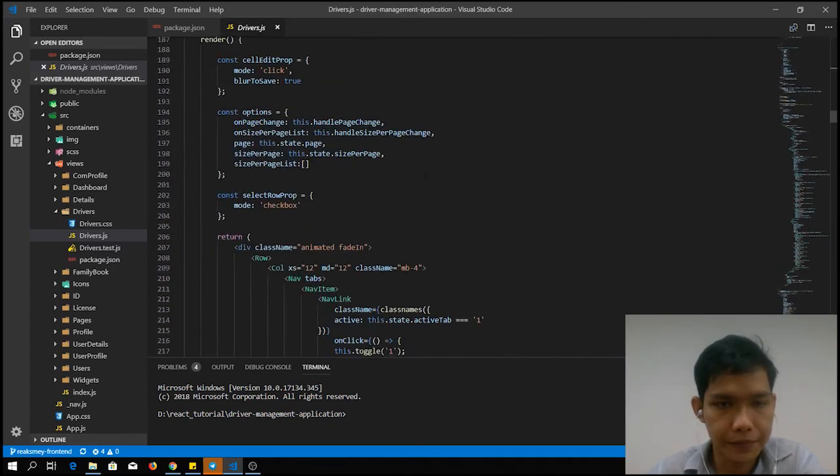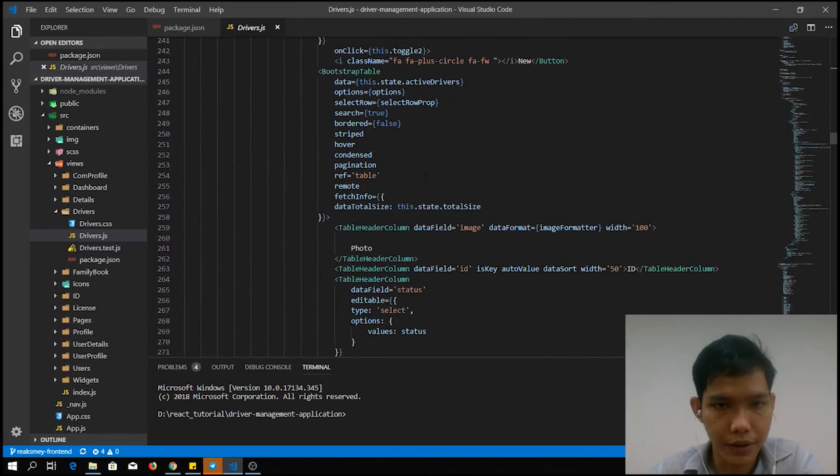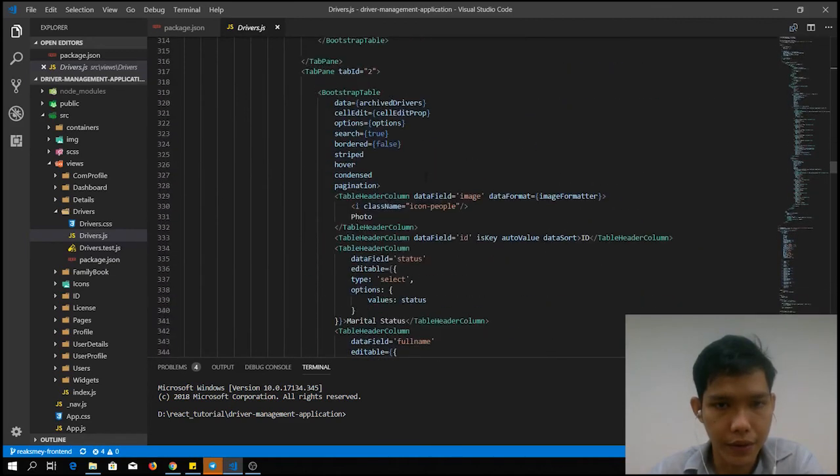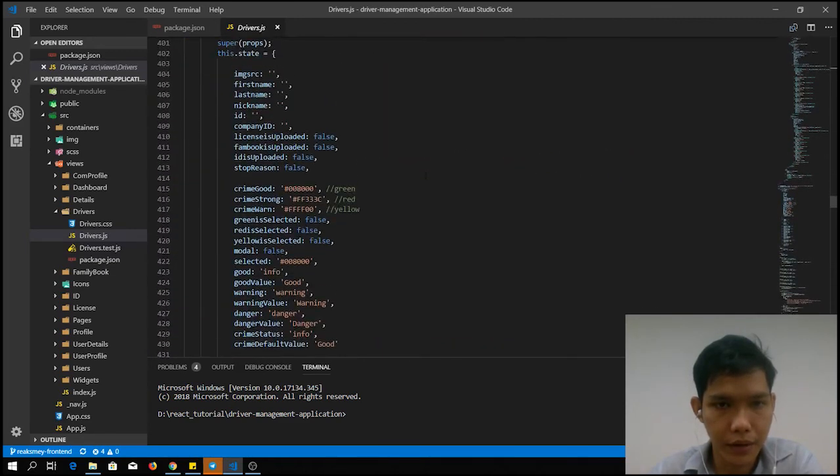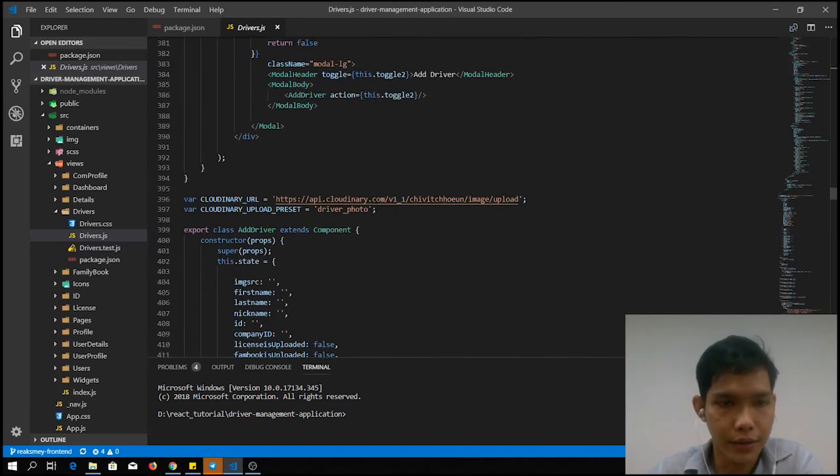Another feature that I want to tell you about is where we store the photos. Right here we have the Cloudinary URL. We'll be using Cloudinary to store the photos because we won't have enough storage on our server for now.